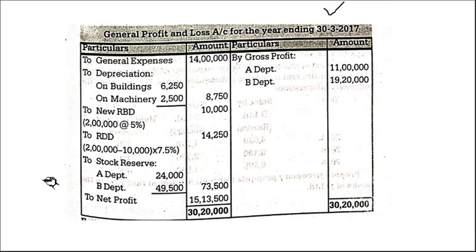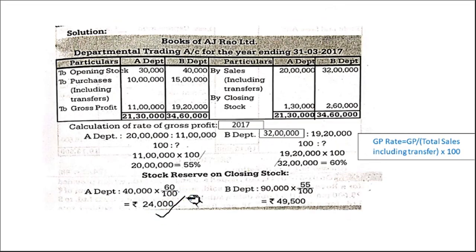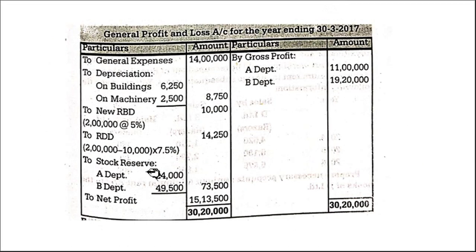So we have to give stock reserve on the debit side in order to cancel the extra amount, right? So to stock reserve account, A department 24,000, B department 49,500. Just now we calculated this. This is the only change here, stock reserve. Then same thing. So total of both the sides, the balancing figure will be the net profit. Clear?